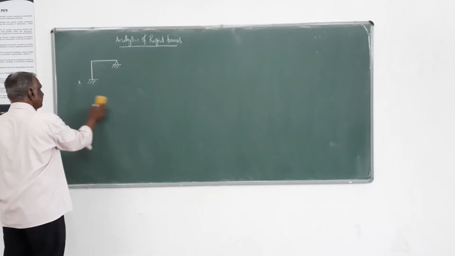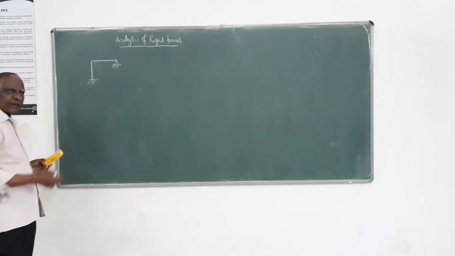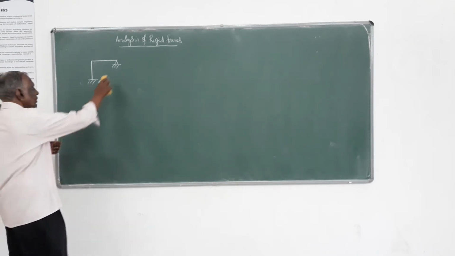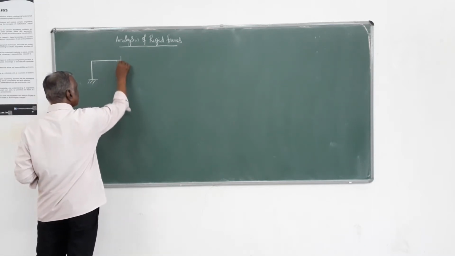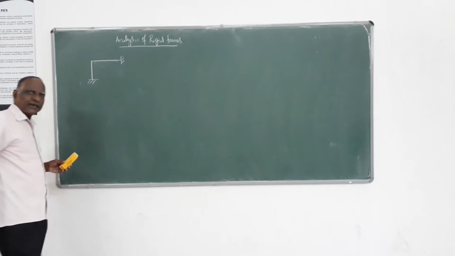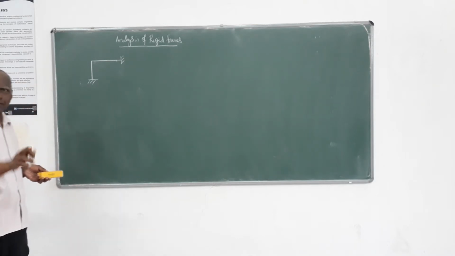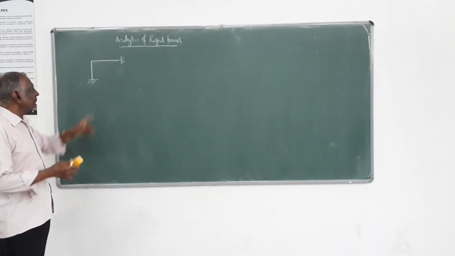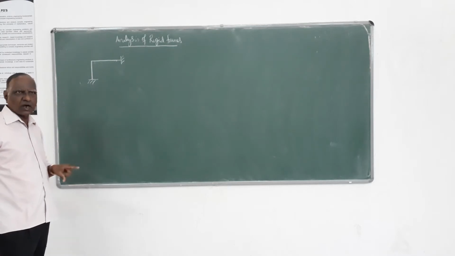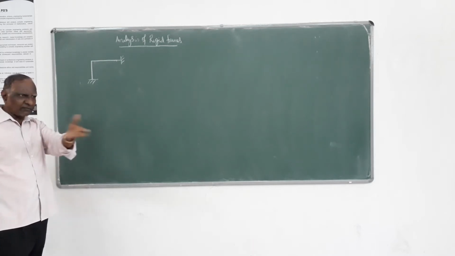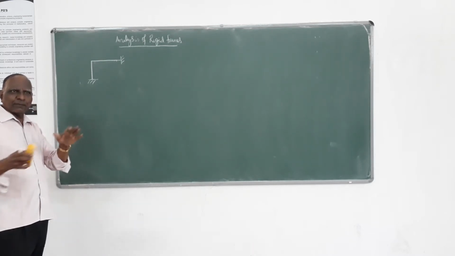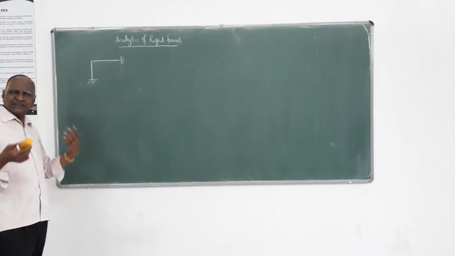So straight away we will take up a problem. To start with, I will take a simple problem having only 2 members, because as per your syllabus, the problem which we have to solve should not have kinematic indeterminacy more than 3. I have already circulated the probable type of problem which you are going to get.